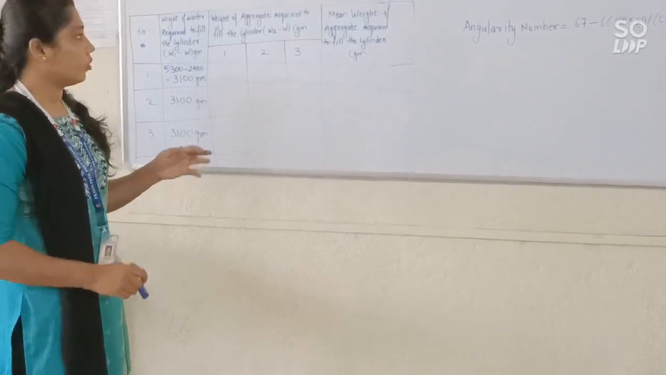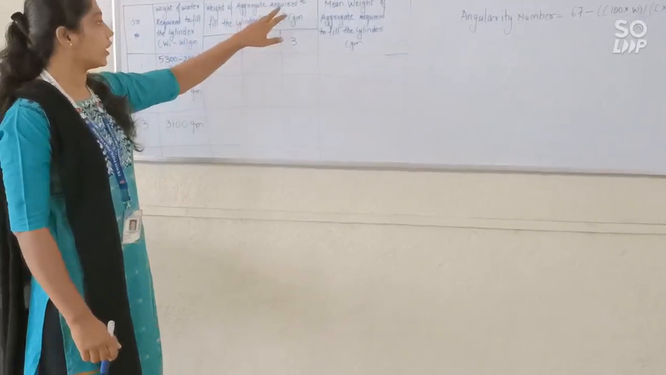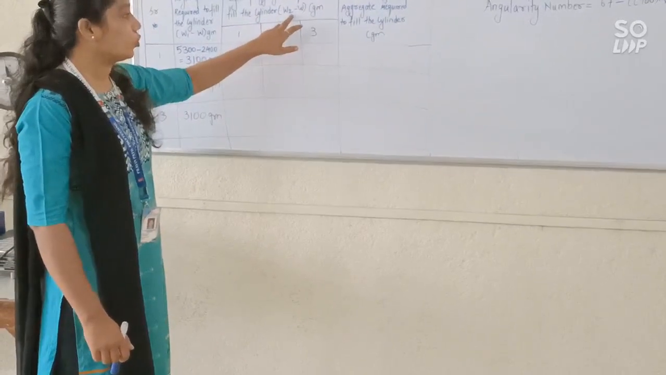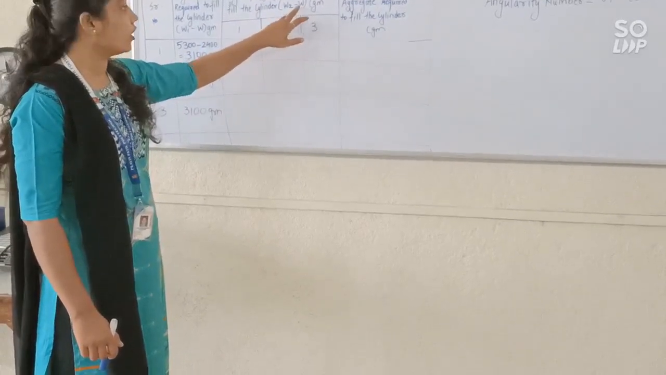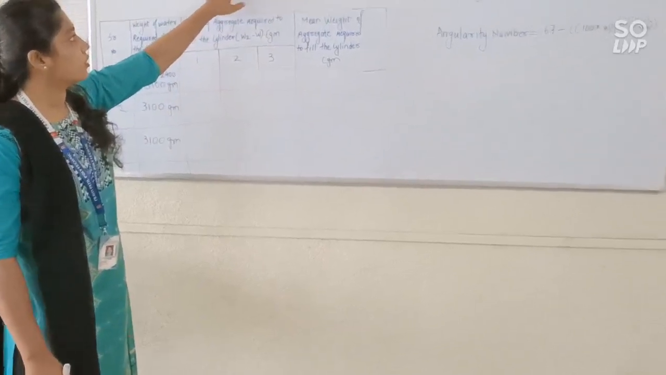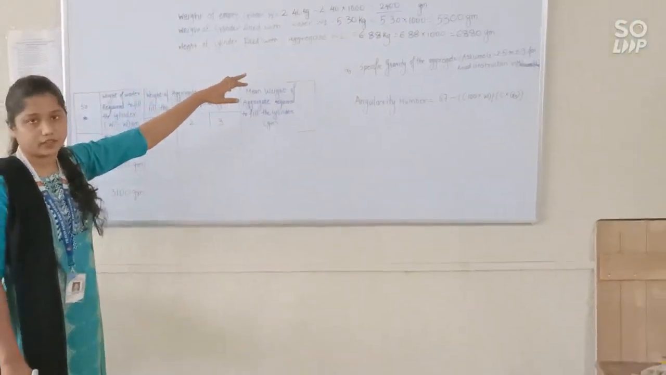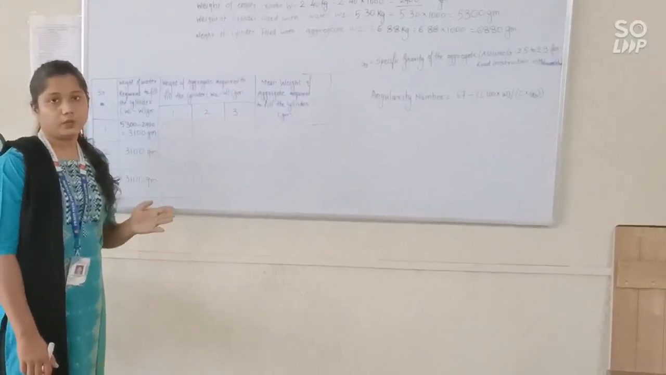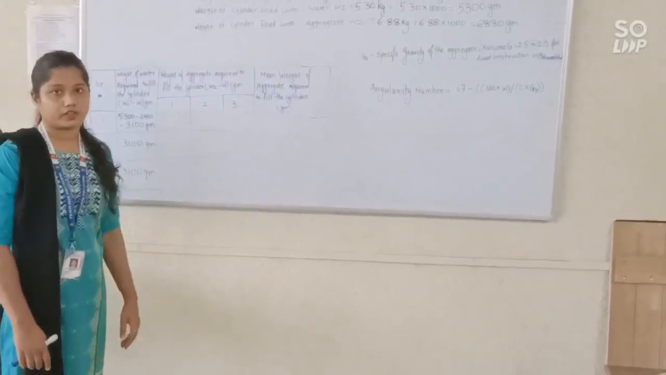Okay. Now what we want is the weight of aggregate required to fill the cylinder. For this purpose, W2 minus W. What is my W2? W2 is the weight of the cylinder filled with aggregate. But how are we going to fill the cylinder with aggregate? Let me show you that.